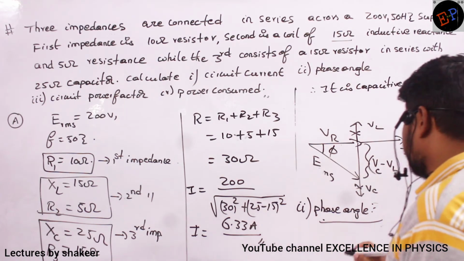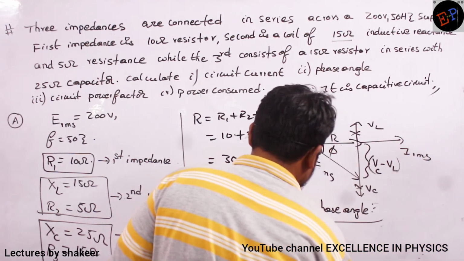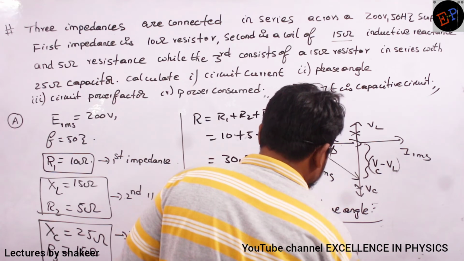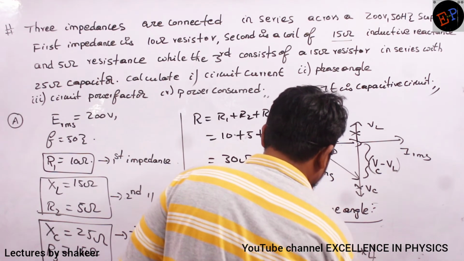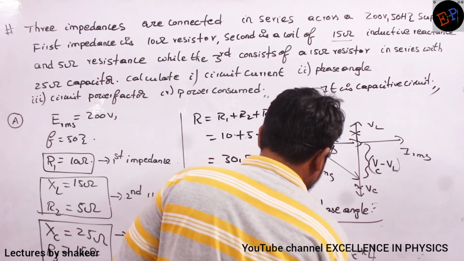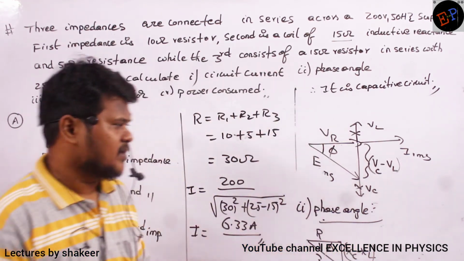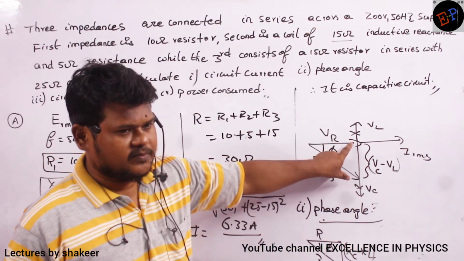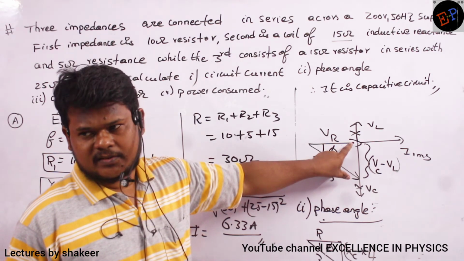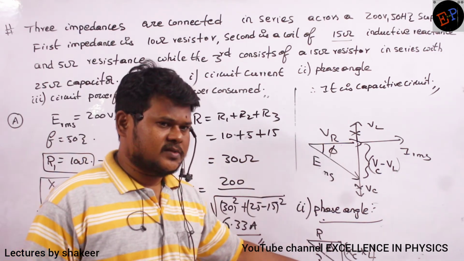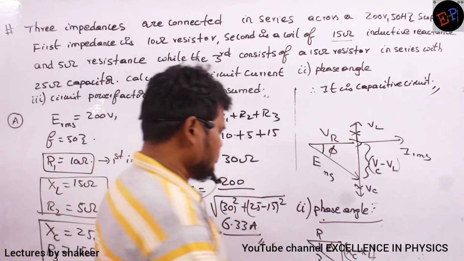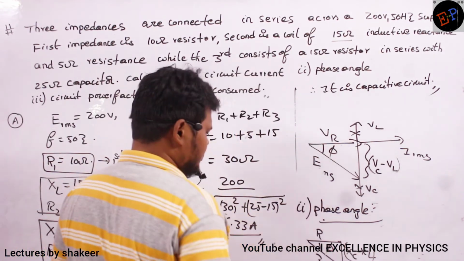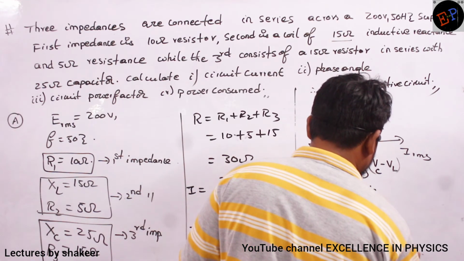What is the impedance diagram? This is R. This is XC minus XL. And this is Z. And this is my phi value. I can write like this. So this is VL minus VC, and dividing out the current gives XC minus XL. This is resistance, this is impedance. Clear? So XC minus XL I know, resistance also I know. So therefore you take tan phi.